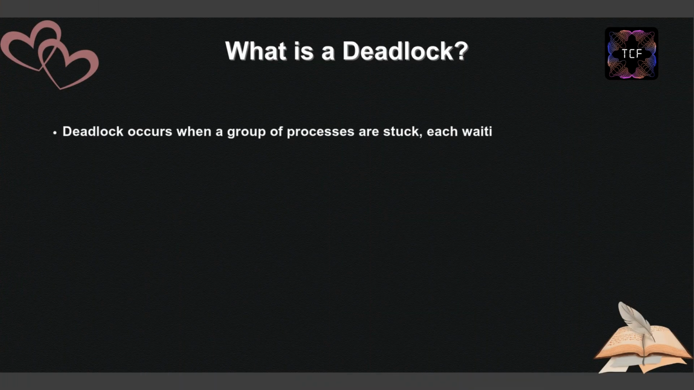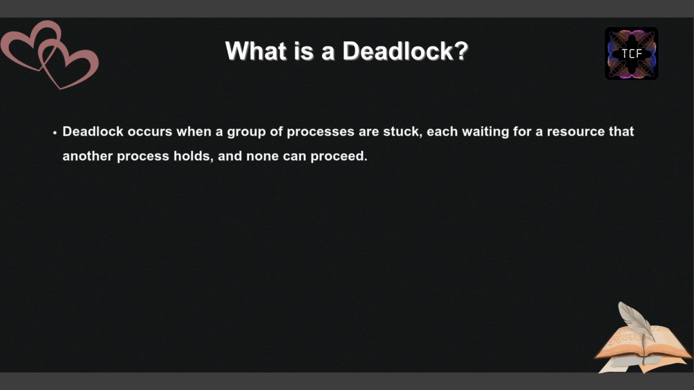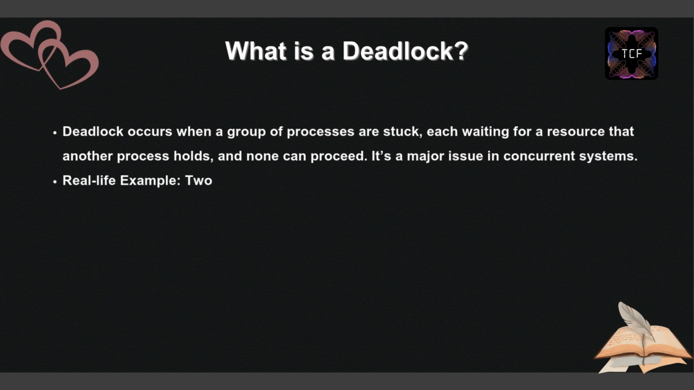What is a deadlock? Deadlock occurs when a group of processes are stuck, each waiting for a resource that another process holds, and none can proceed. It's a major issue in concurrent systems.